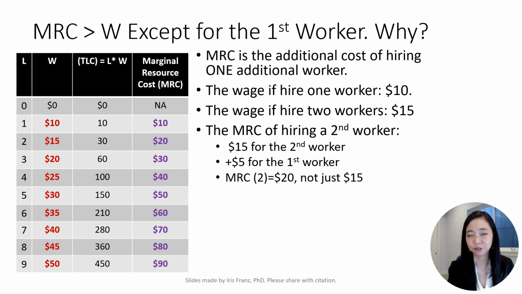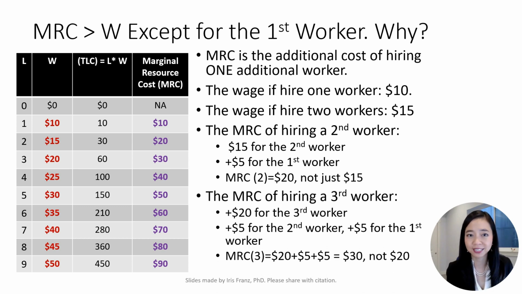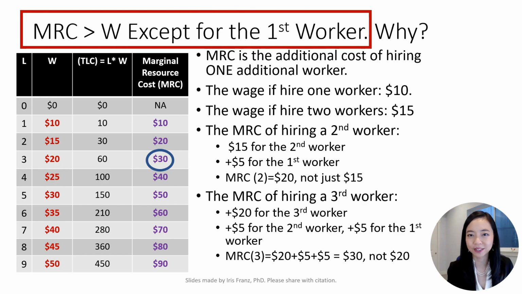What about the MRC for the third worker? We increase the wage rate to $20. So the MRC of hiring the third worker is $20 for the third worker, plus $5 additional dollars for the first and the second worker, which makes it $20 plus $5 plus $5, which is equal to $30. Therefore, MRC is greater than the wage, except for the first worker.